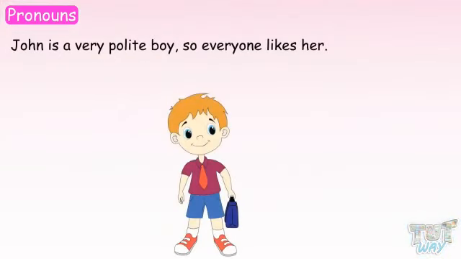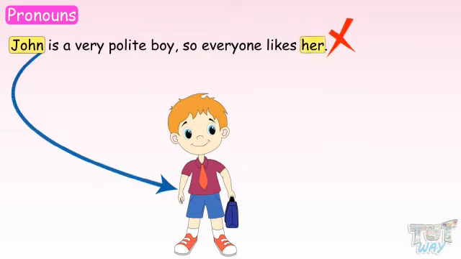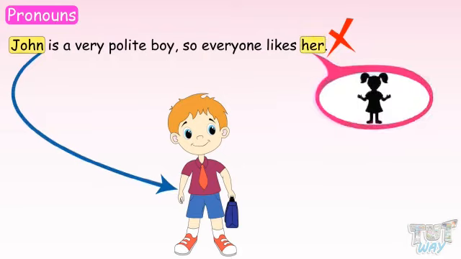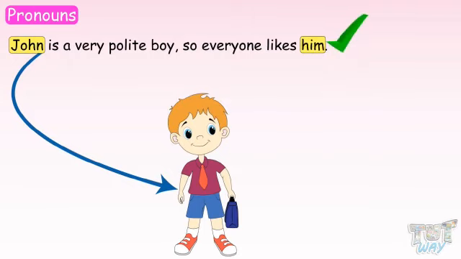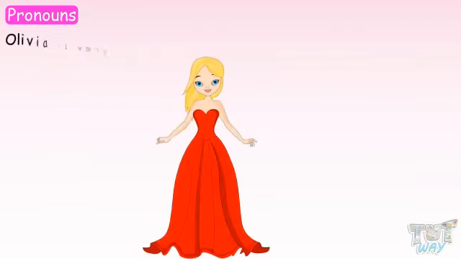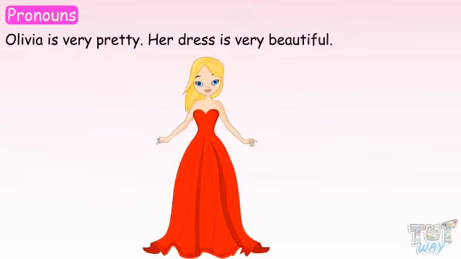Now we have some complete sentences. We have to see whether the pronoun used in a sentence is correct or not. John is a very polite boy, so everyone likes her. Is this sentence correct? No. We are talking about John, so we cannot say everyone likes her, as her is a pronoun that is used with feminine naming words, and John is a boy. So we will say John is a very polite boy, so everyone likes him. Yes.